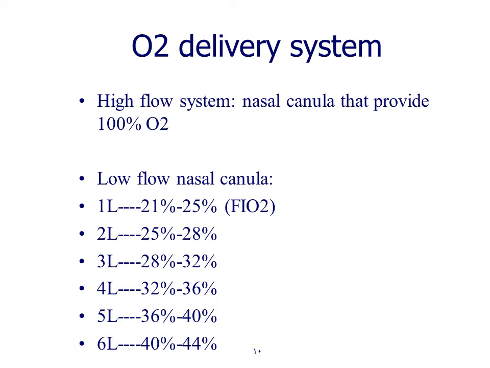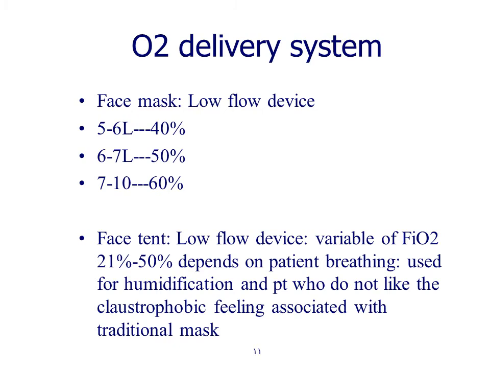One liter may provide 21 to 25% FiO2, 2 liter provide 25 to 28%, 3 liter 28 to 32%, 4 liter 32 to 36%, 5 liter 36 to 40%, 6 liter 40 to 44%. Face mask: 5 to 6 liter 40%, 6 to 7 liter 50% oxygen, 7 to 10 liter 60% FiO2.